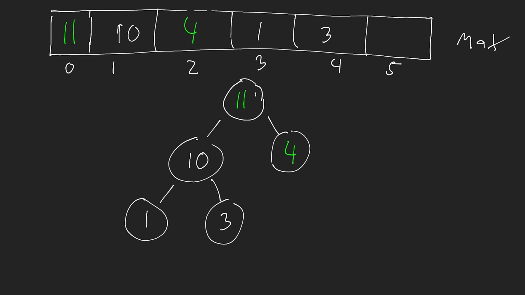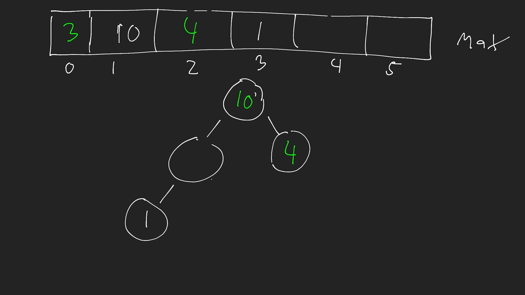So what we do is, again, we take our last node. In this case, the last node is going to be 3. So we take 3, we put this up here, okay? And then we delete 3, so we get rid of that from over here. And now we do this sift down operation. So I look to the left, I look to the right. When I look to the left and the right, I find the maximum value. I see if that value is greater than I am. So I see 10. So I now need to swap with 10.